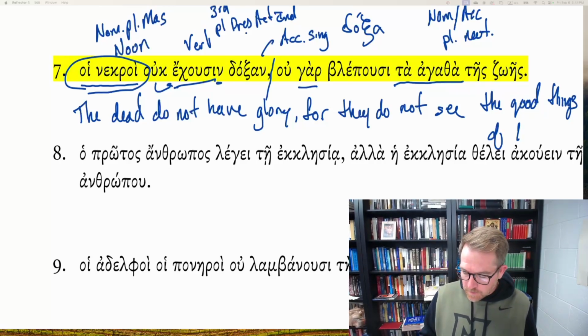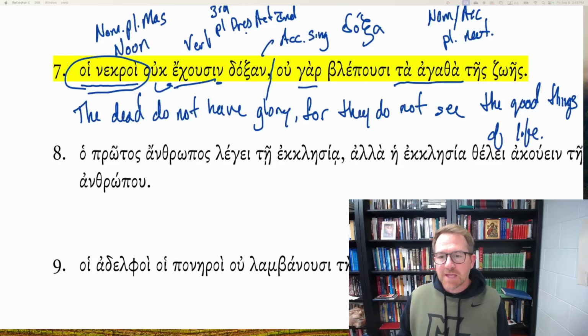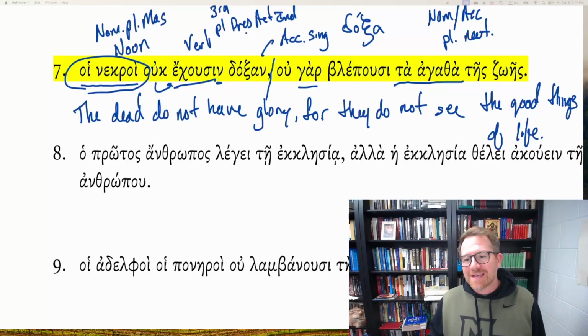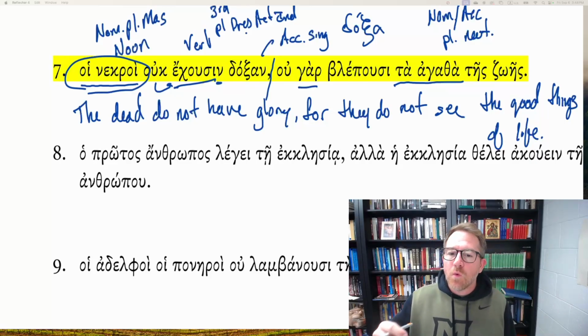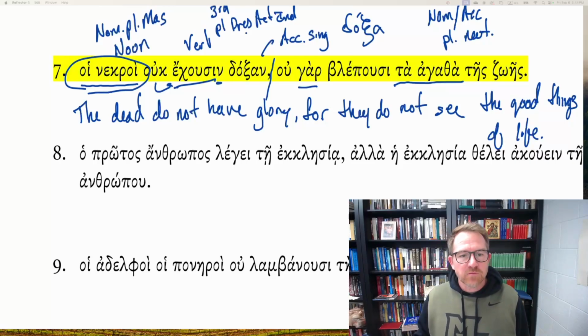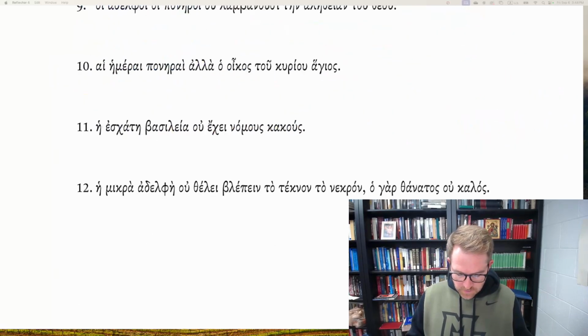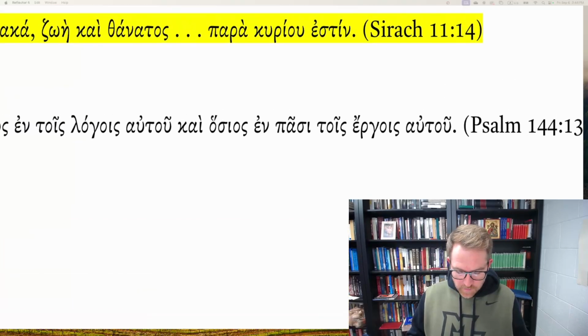of life. And notice this is a substantival use of the adjective. We're talking about the adjective as the direct object of what it is the dead do not see. They do not see the good things of life. So here we have a good example of the substantive use of the adjective. Let's do one from the Septuagint.